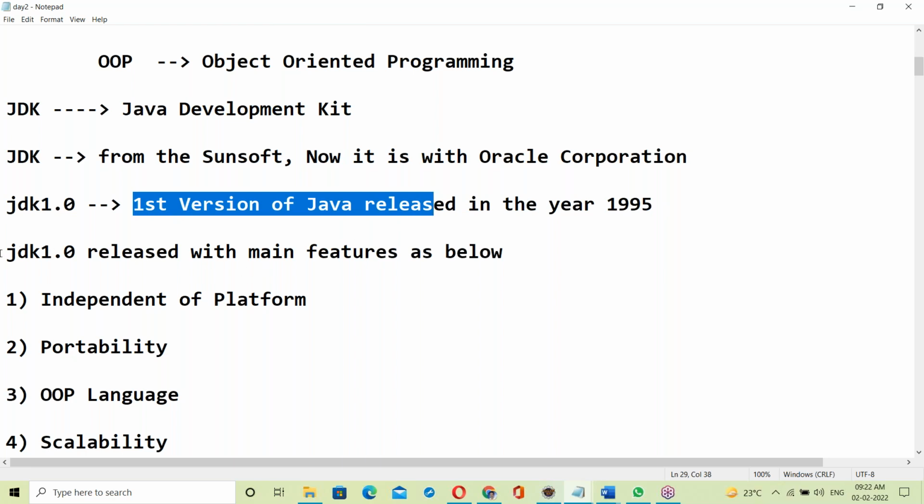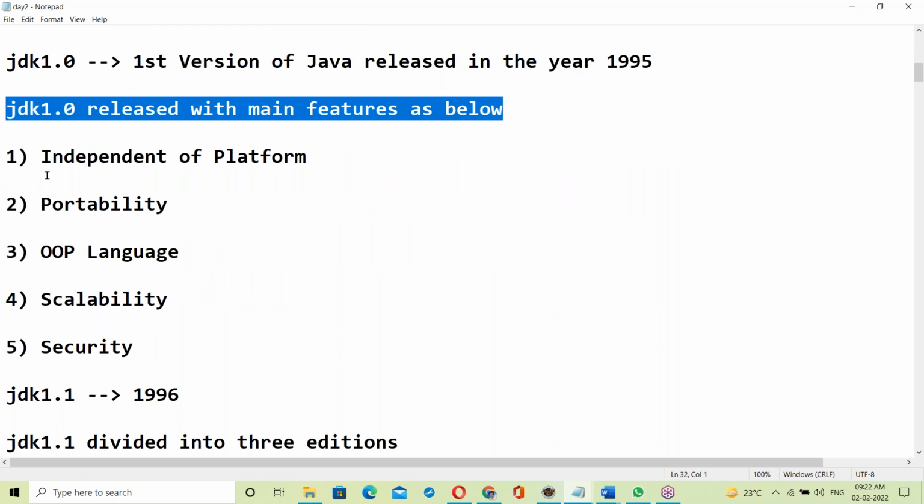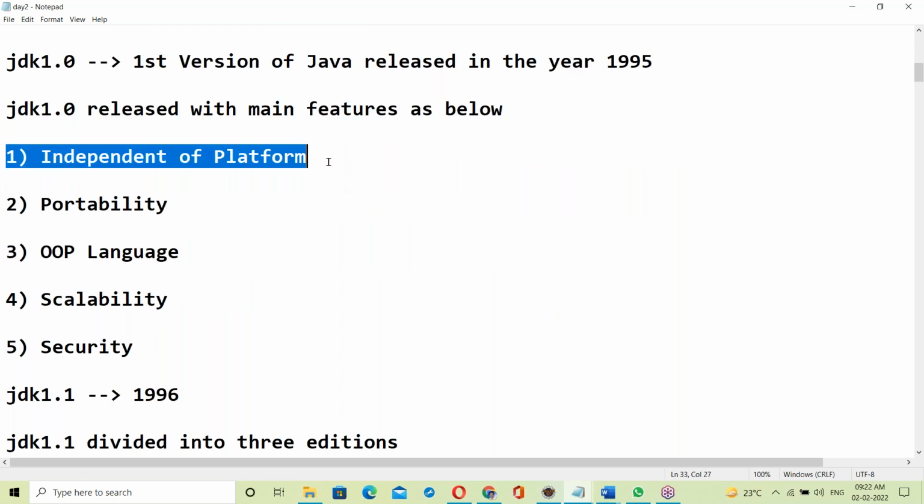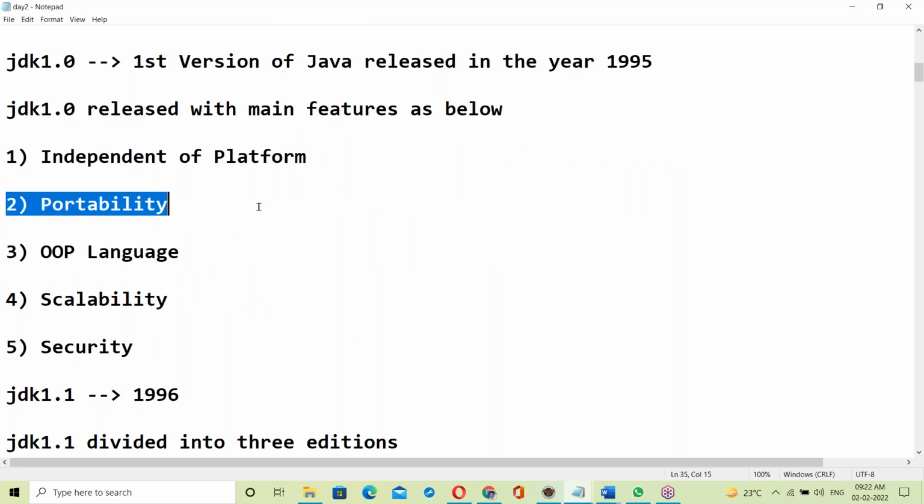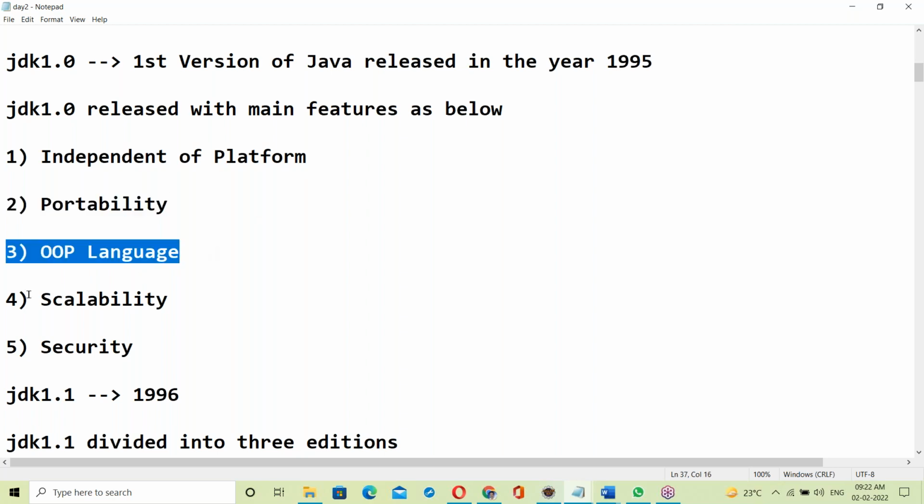JDK 1.0 was released with these main features: platform independence, portability, an OOP language, scalability, and security.